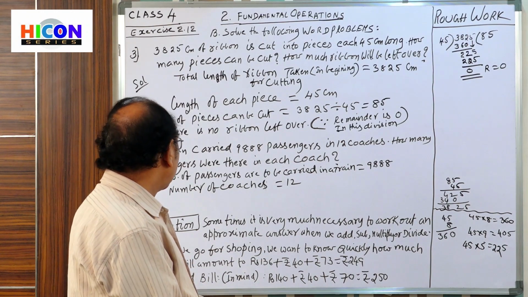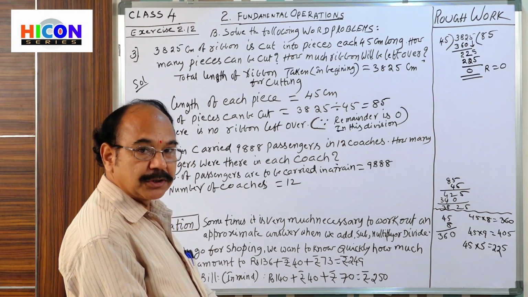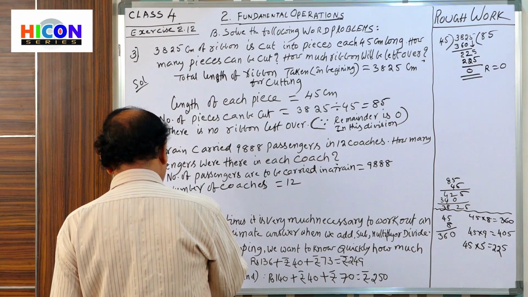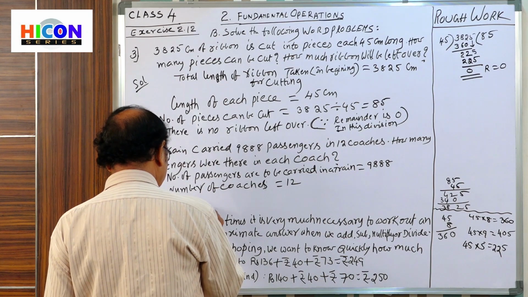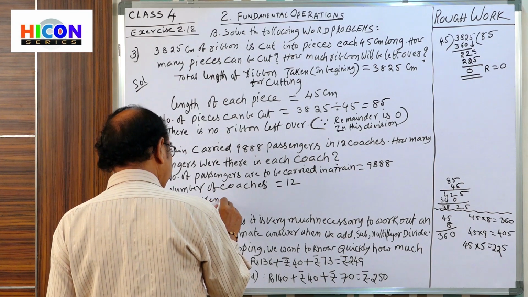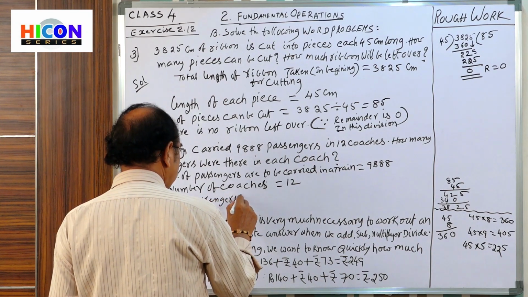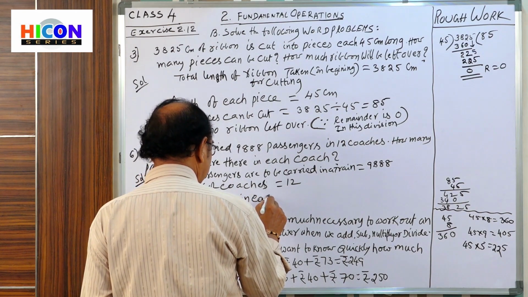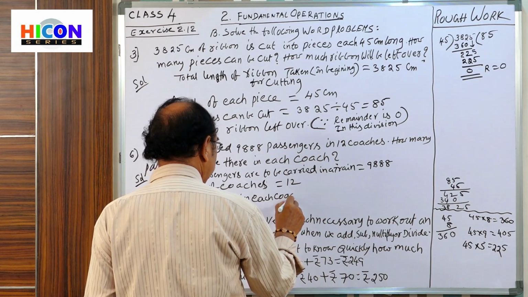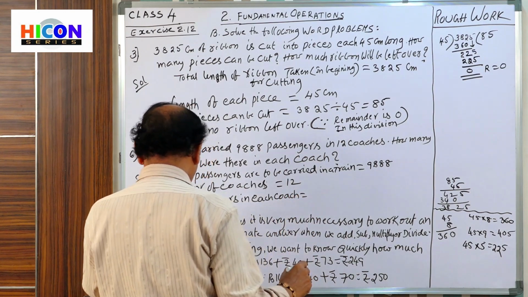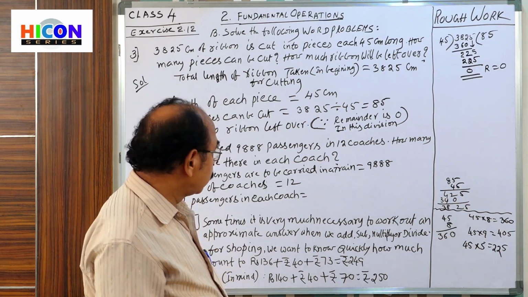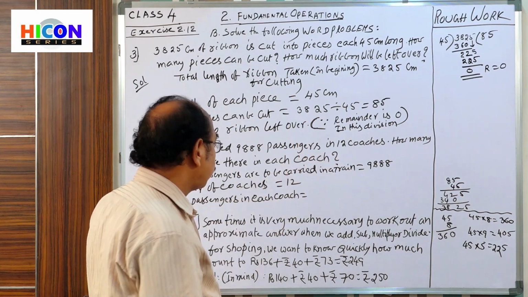Now, consider how many passengers were there in each coach. So, number of passengers in each coach. To know the number of passengers in each coach, we divide that number by 12.